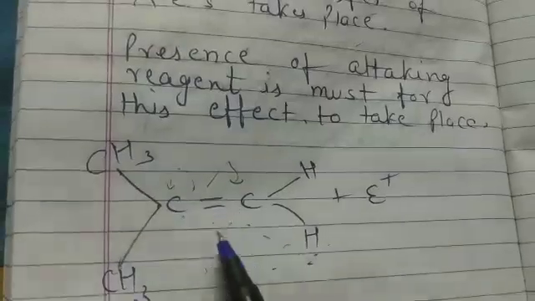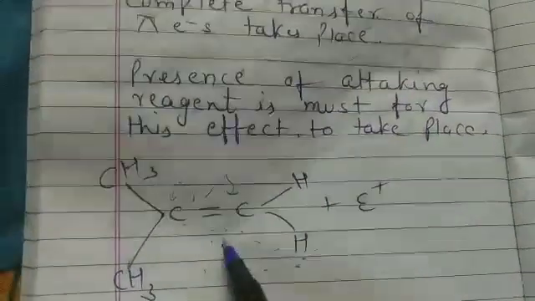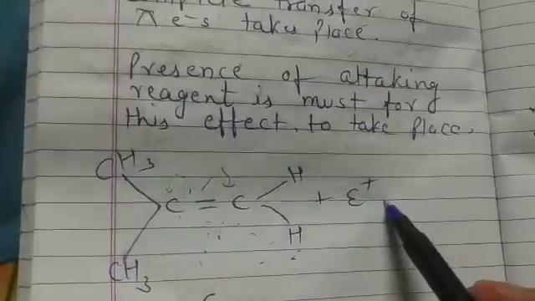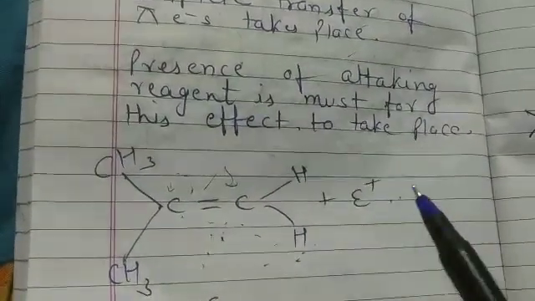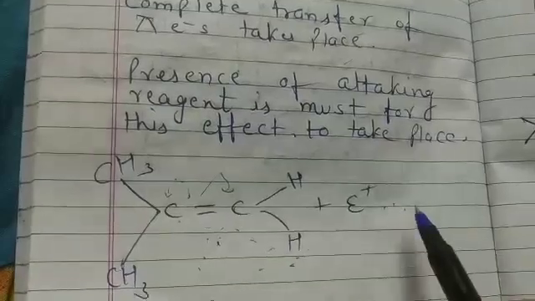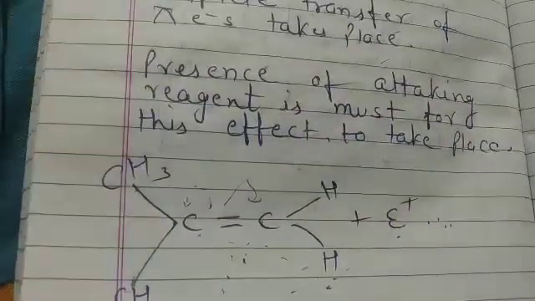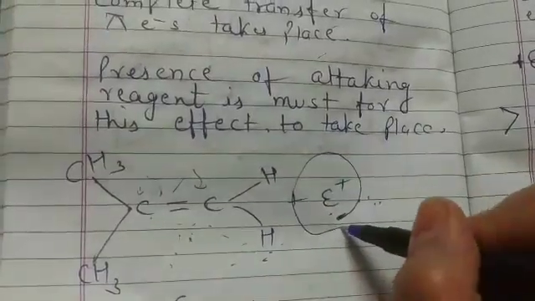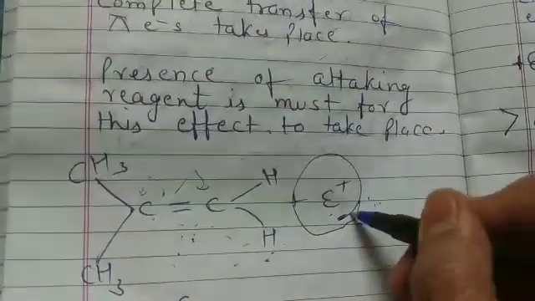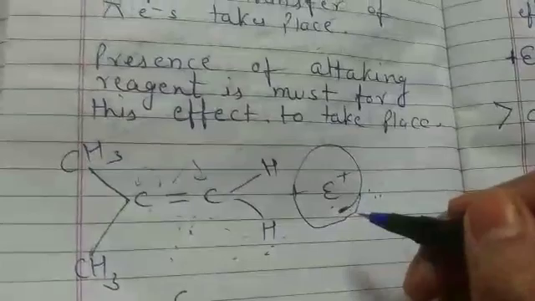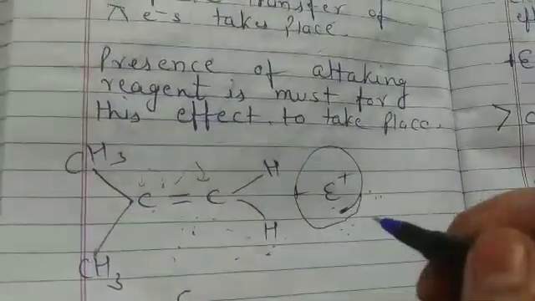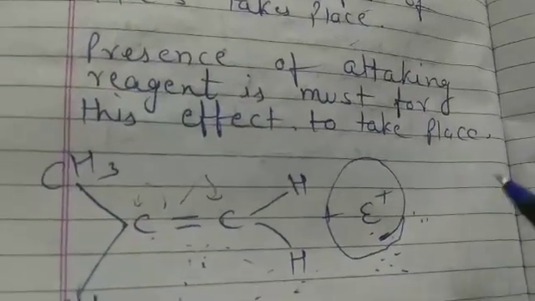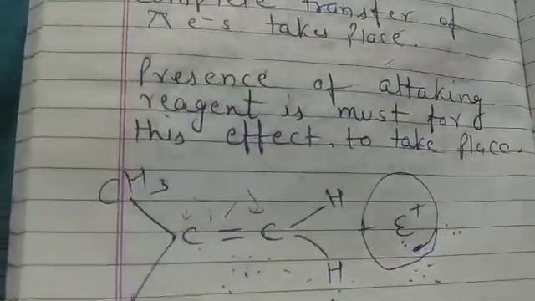This alkene shows electromeric effect when it is approached by some other species. For example, if we take an electrophile, we all know that an electrophile is an electron deficient species, and it attacks where electron density is present. So what happens in the alkene, students?